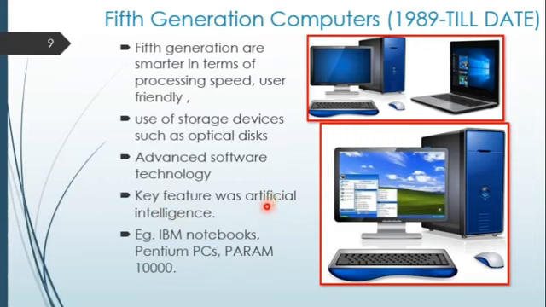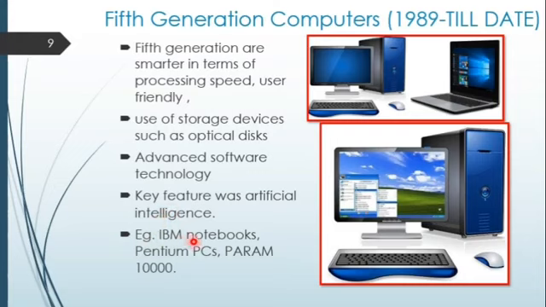And a very important question is, what is artificial intelligence? After somebody has prepared some program or invented some hardware, then looking at that hardware we use the same concept and develop our own hardware.